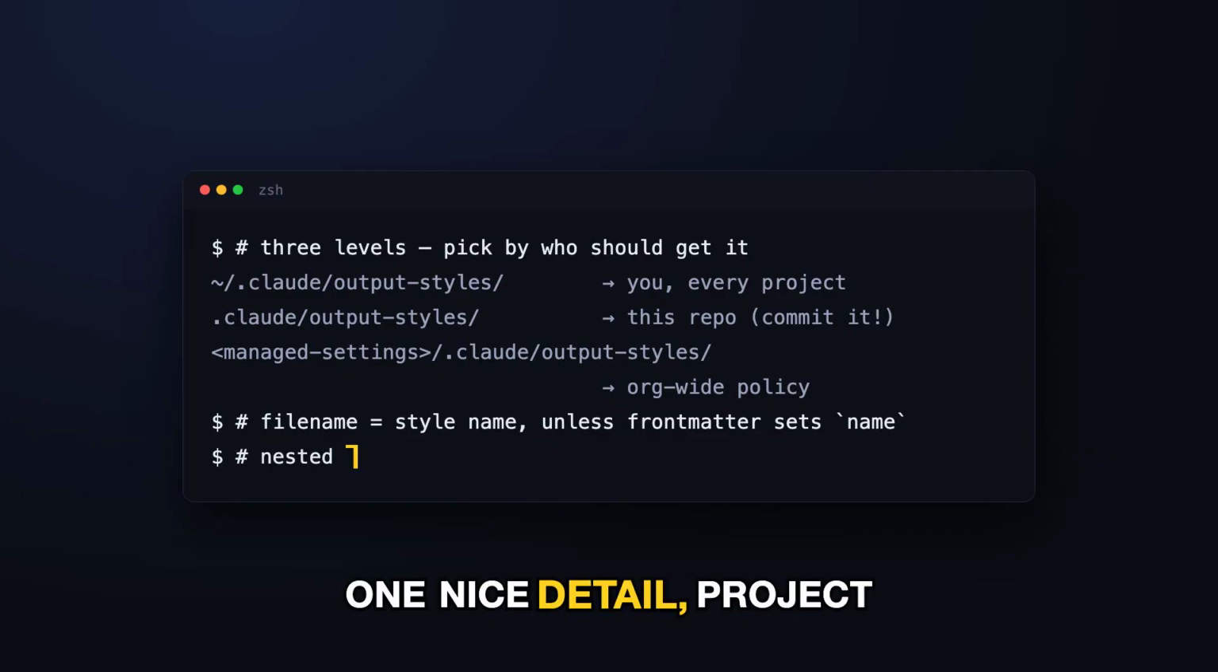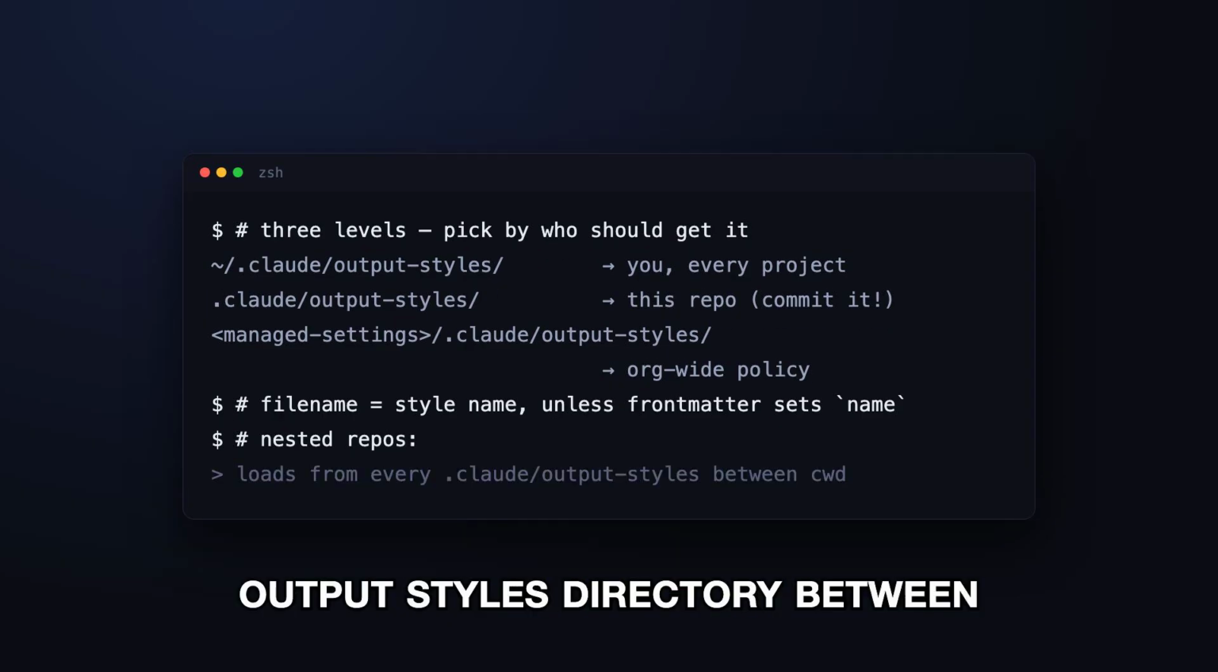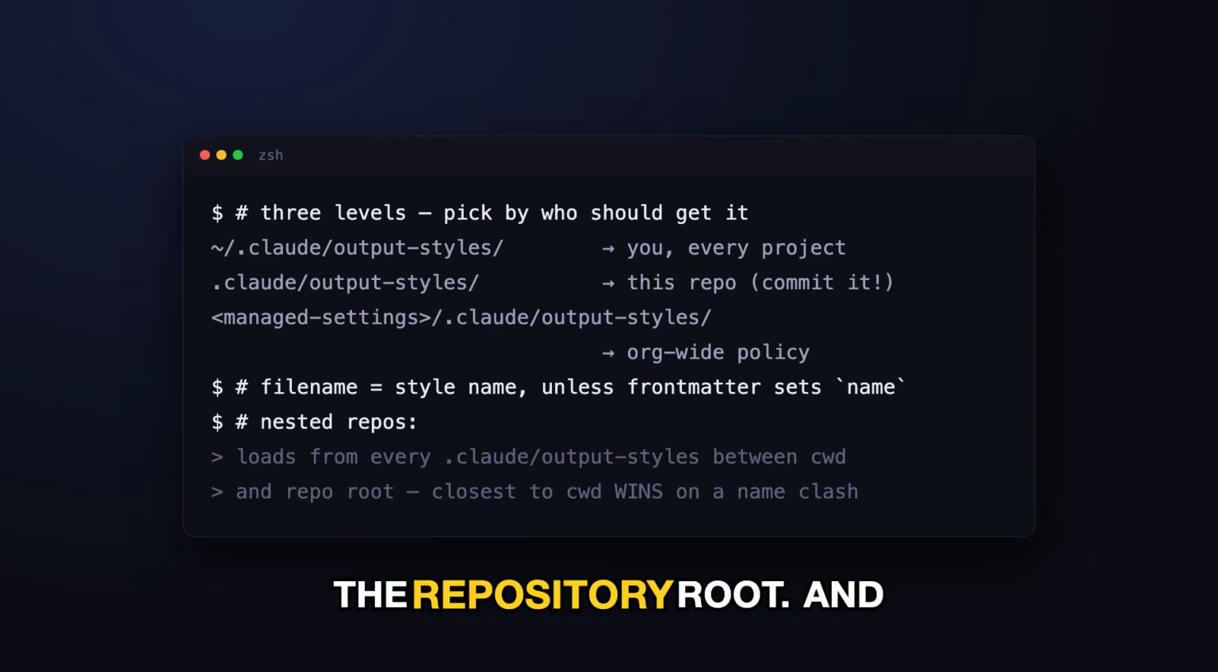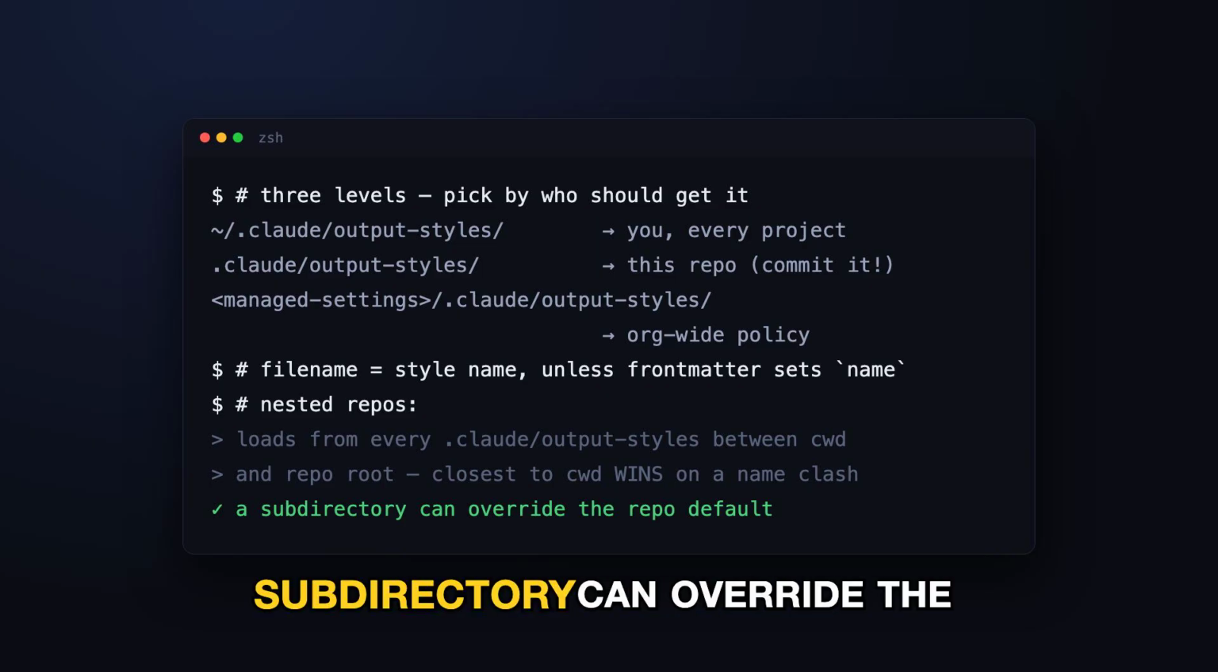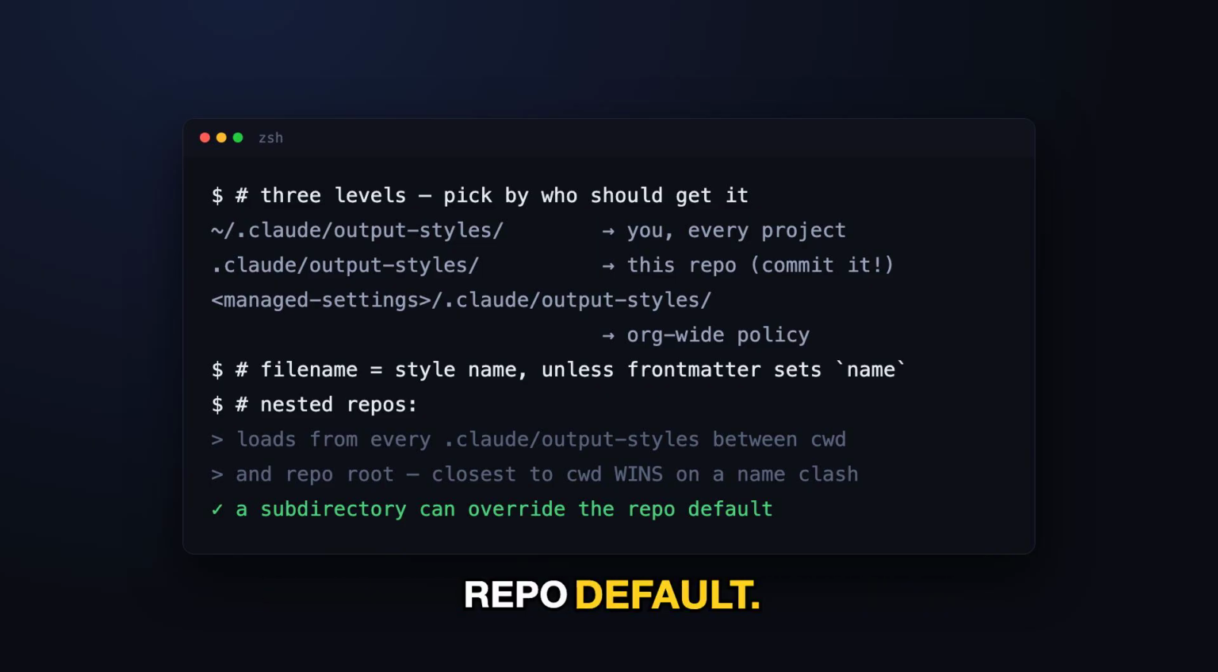One nice detail. Project styles load from every output styles directory between your working directory and the repository root. And if 2 define the same name, the one closest to your working directory wins. So a subdirectory can override the repo default.